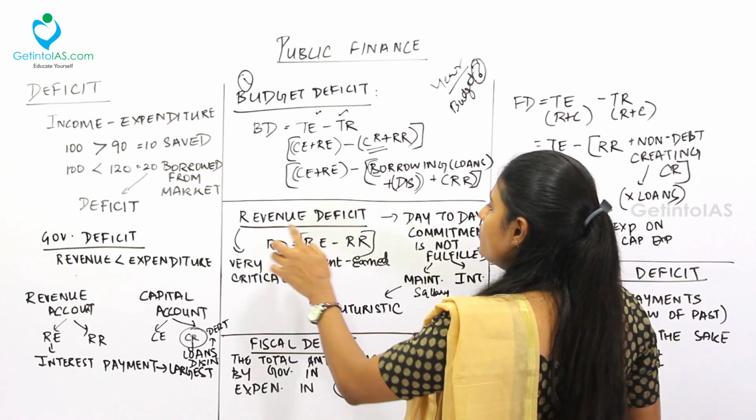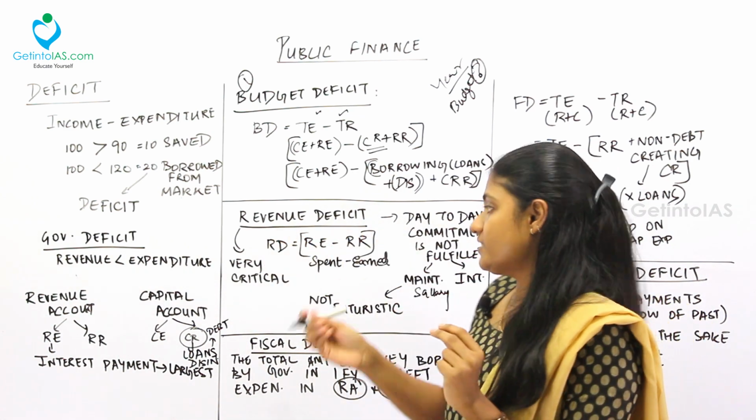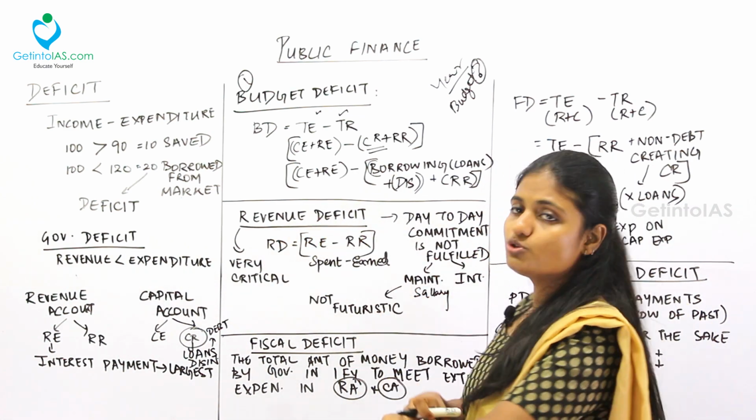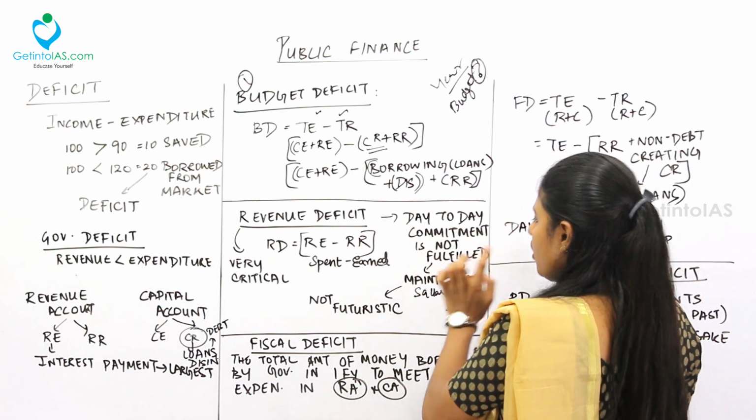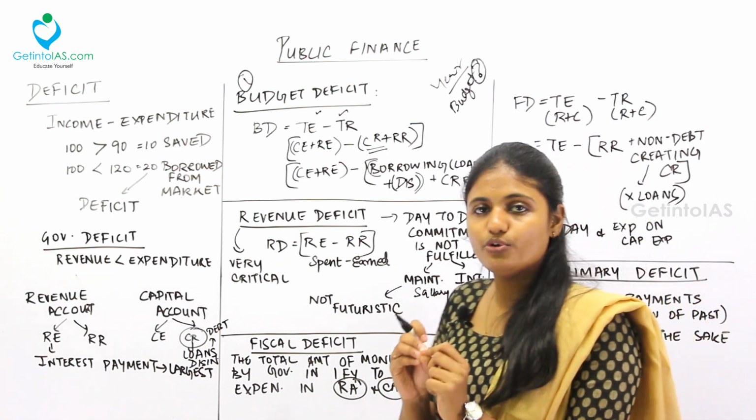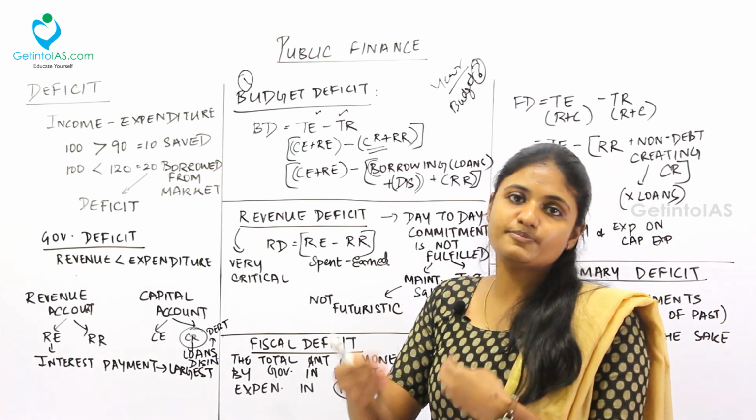Next thing is the revenue deficit. Very, very important component under the deficit is the revenue deficit. So what is called the revenue deficit? So the day-to-day commitment is not fulfilled. For example, I already told you all, daily the government will be spending on certain things.